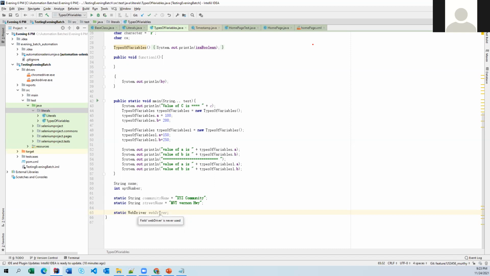Throughout our project, we are going to use only one driver object or driver variable. Maybe you may not be able to understand now, but if you understand the concept, then we'll go for static. If you are declaring a variable and its value is not changing, definitely you can go for static. You don't need to create an object or assign the value each and every time.